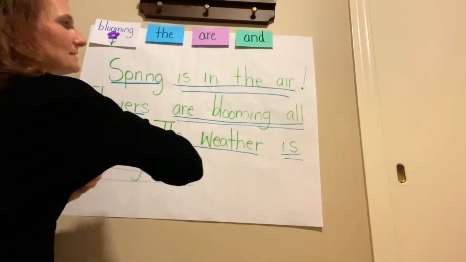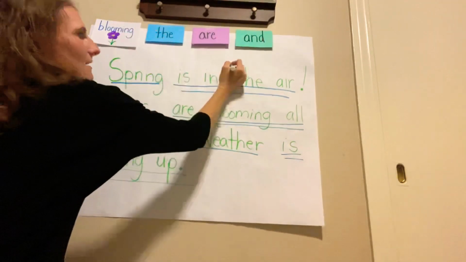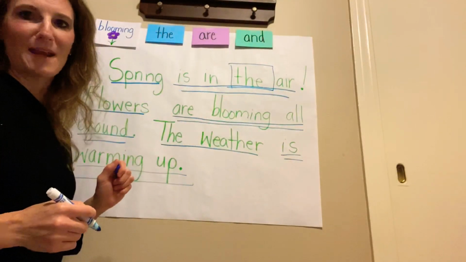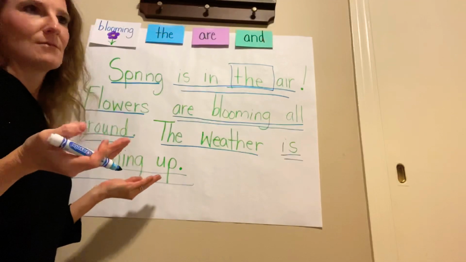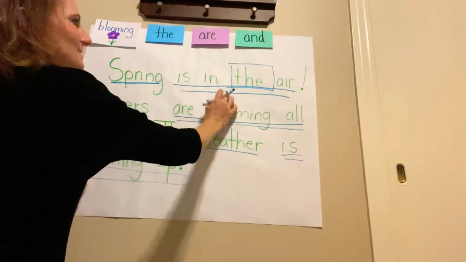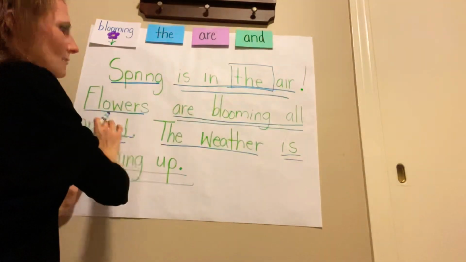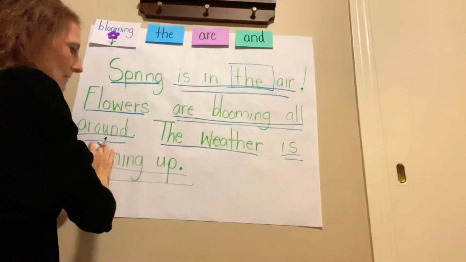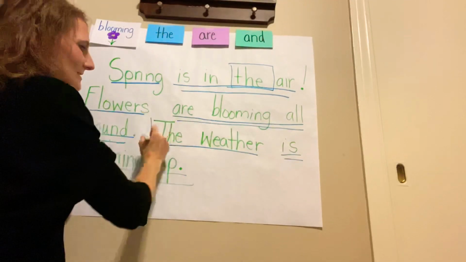There's one. What word is that? That's right. You think of a sentence to go with that word right now. The spring is nice. Whatever your sentence is, okay? Let's see if there's any more of those, because I think there was another the somewhere. There it is.